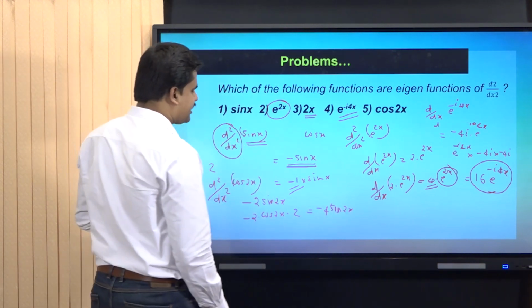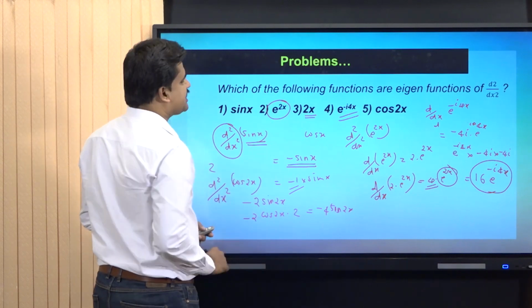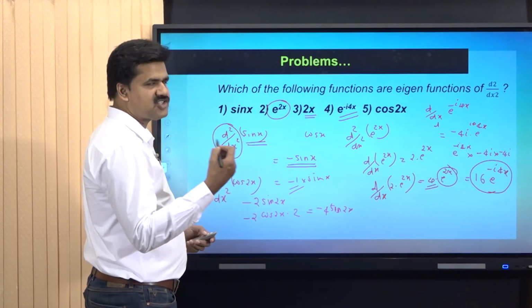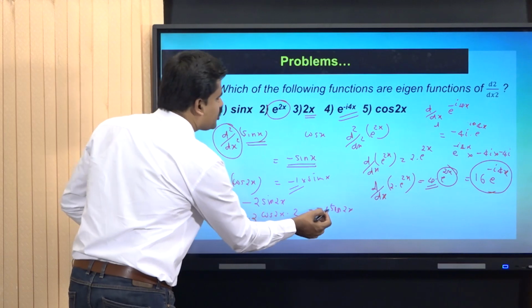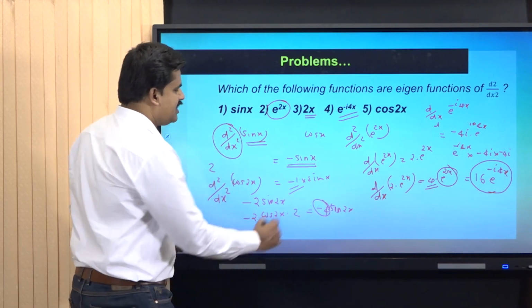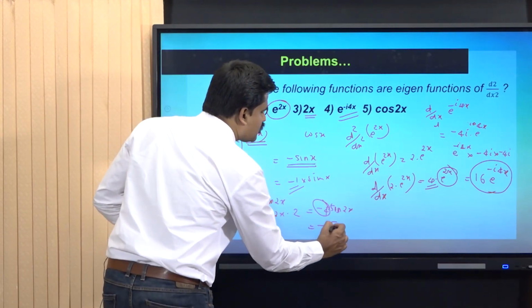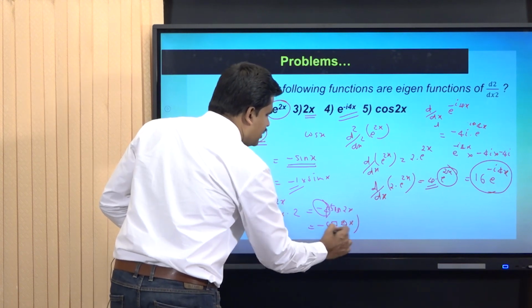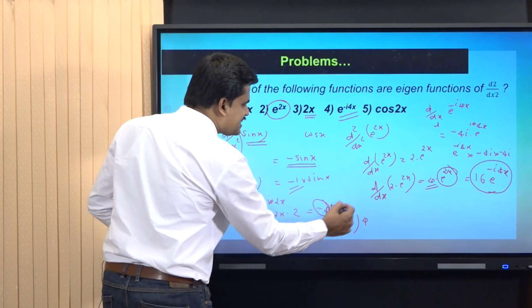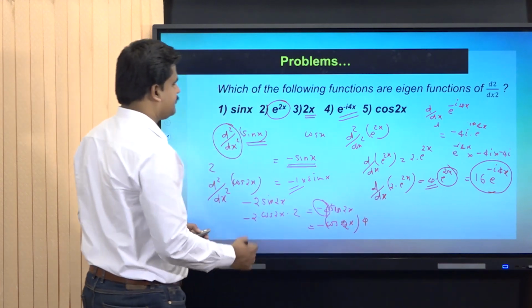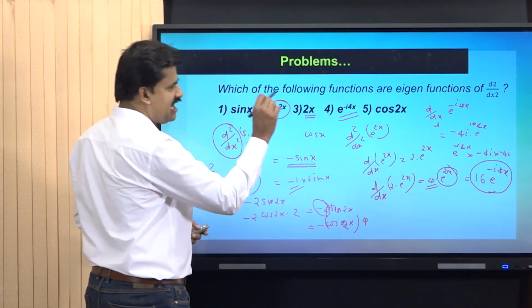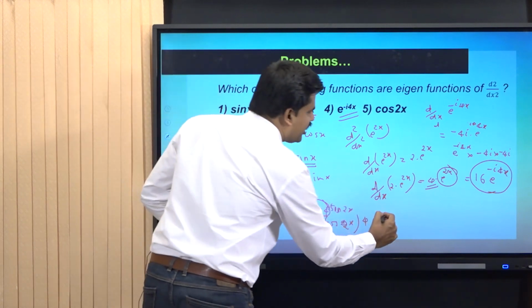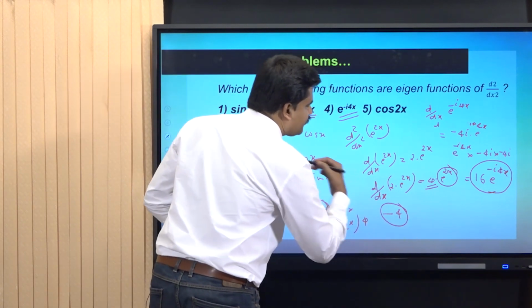Thus it is clear that in the last case also, I got the function back multiplied by a constant. That constant is minus 4. The final result is minus 4 cos 2x. Thus, in the last problem, the eigenvalue is equal to minus 4.